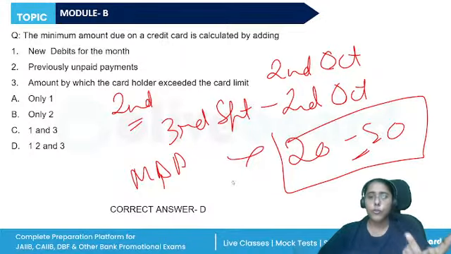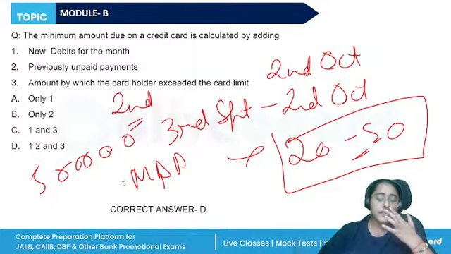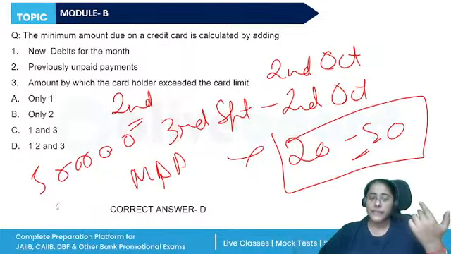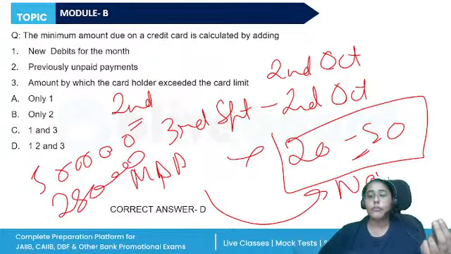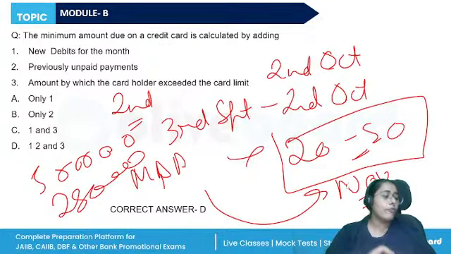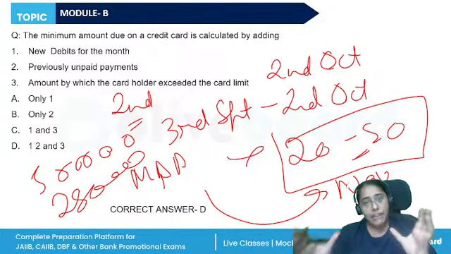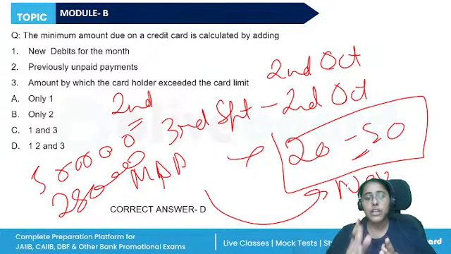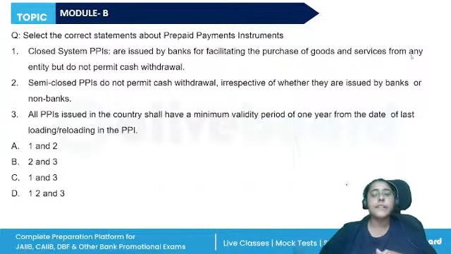Plus, let's say the whole bill was of 50,000 rupees. I paid just the minimum amount due, let's say 25,000 rupees. The remaining will be carried forward to the bill of October generated on 2nd of November. No interest free period will be given, and everything together will be charged on the finance charges, which is quite high.